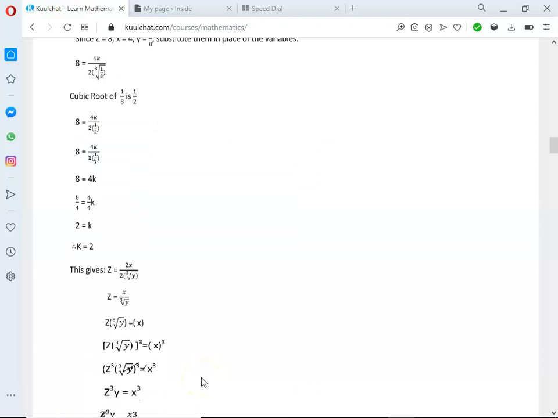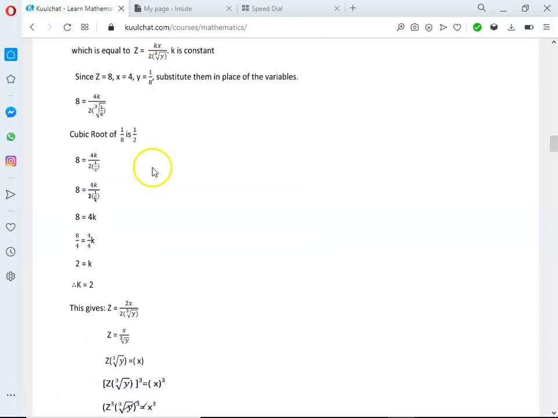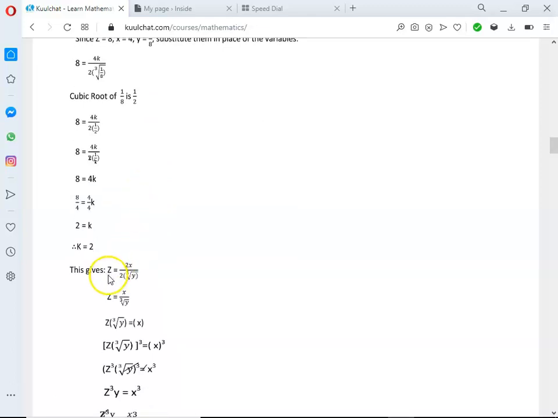Okay, so we are going to substitute k into the equation we extracted. So this gives z equals 2x all divided by 2 cubic root of y. So z is equal to x divided by cubic root of y. Here 2 cancels 2, so we are left with x divided by cubic root of y.